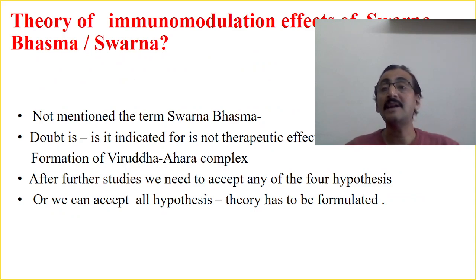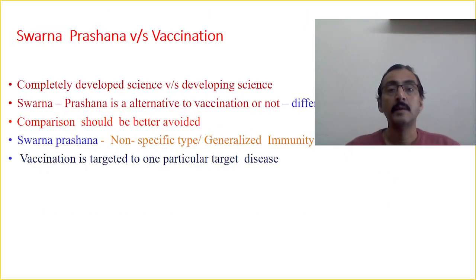Okay, so the last theory or hypothesis is the theory of immunomodulation effect of the Swarna Bhasma or Swarna Prashanna. It is not mentioned in terms of Swarna Bhasma, same thing. It is indicated for its therapeutic effect, and this part we have already covered. Now there is one more important issue: Swarna Prashanna versus vaccination.